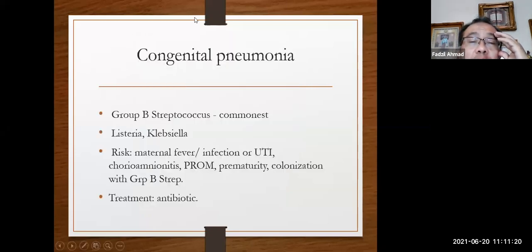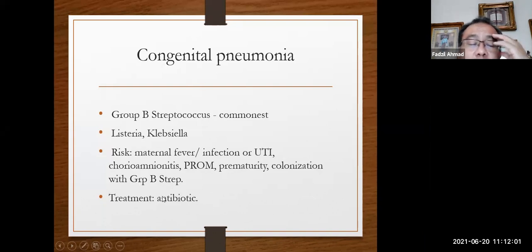The other condition is congenital pneumonia. Congenital means that they have it intrauterine, not extrauterine. The common organism is group B Streptococcus. The others are Listeria and Klebsiella. The risk factors are maternal fever or infections, the mother having a UTI, inflammation of the chorion and amniotic fluid with chorioamnionitis, premature rupture of membranes, prematurity, and colonization of the delivery tract by group B strep.